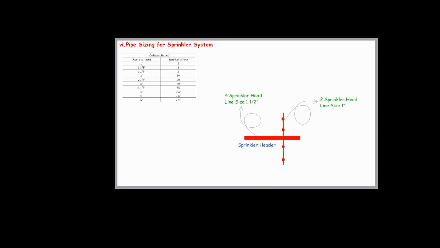In summary, the pipe sizing for a sprinkler system in ordinary hazard application directly depends on the number of sprinklers on the line. This ensures that each sprinkler gets sufficient water flow in the event of a fire.